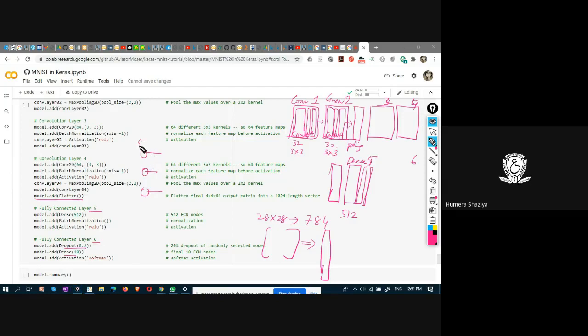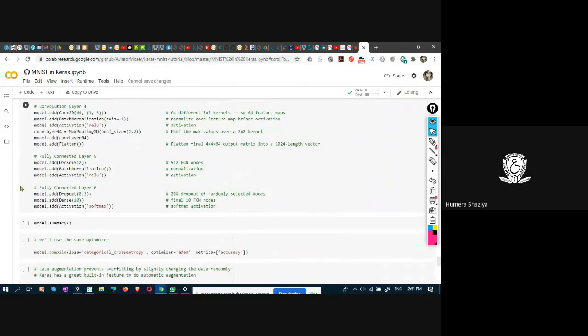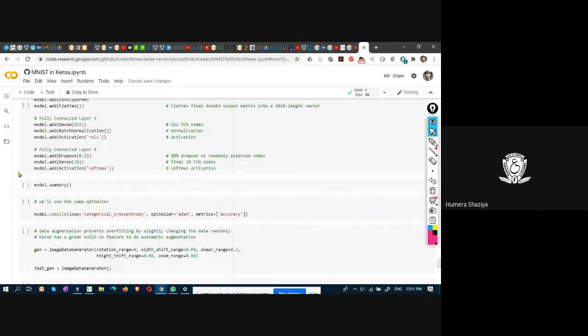The activation function used is softmax, because softmax is the function that generates the probability values for a multi-class classification problem. This is a convolutional neural network for the classification of handwritten digits.